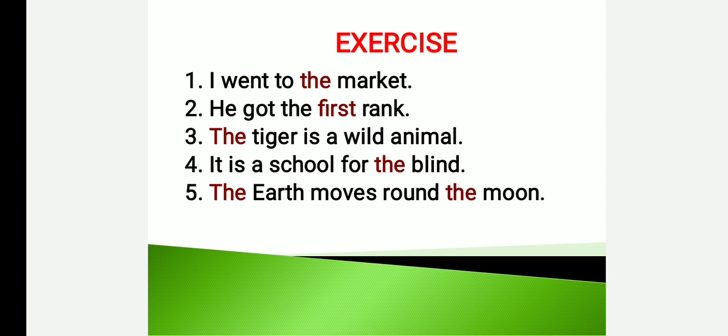It is a school for the blind. So there are a lot of schools around the world, but I am speaking about a special school which is only for blind children. Next, the second one, the earth moves round the moon. So the earth is a unique thing, the moon is a unique thing. So we have to use the article "the" in front of unique things.